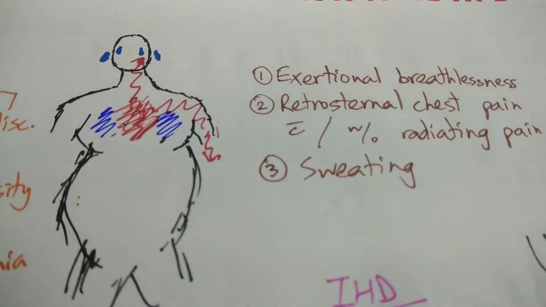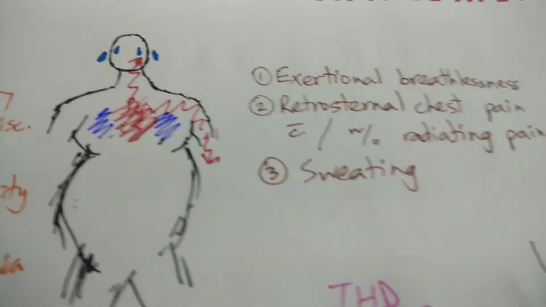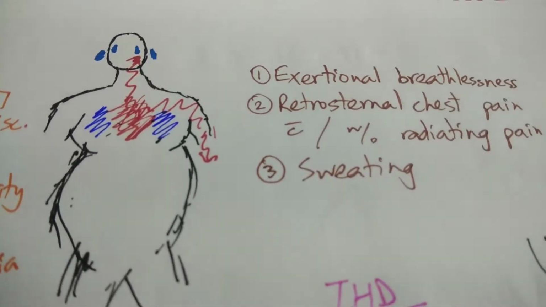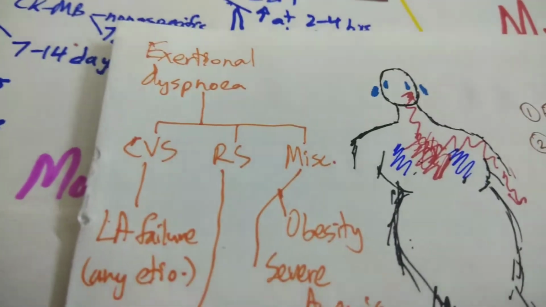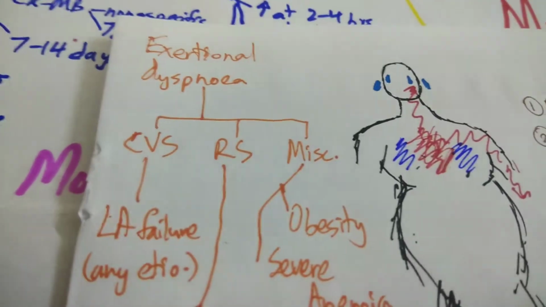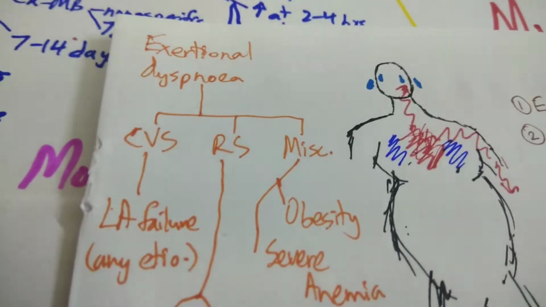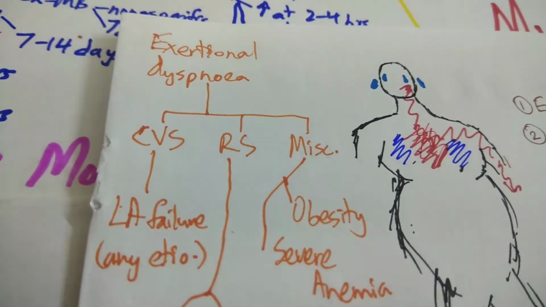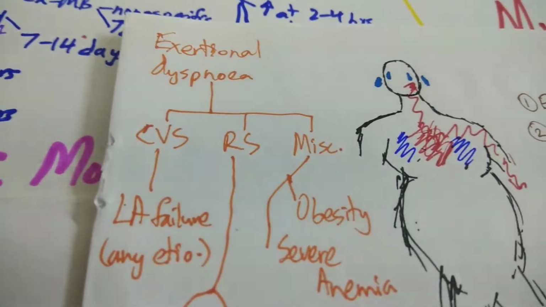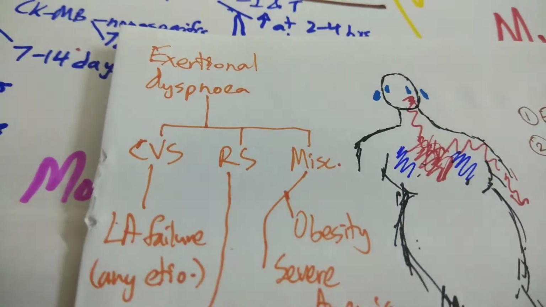All right. So let me just explain exertional breathlessness or exertional dyspnea in detail over here. There are three main pathologies involved. One is cardiac, another is respiratory, or the miscellaneous involvement. If it's cardiovascular system involvement, any left atrial failure, regardless of etiology, can cause exertional breathlessness.